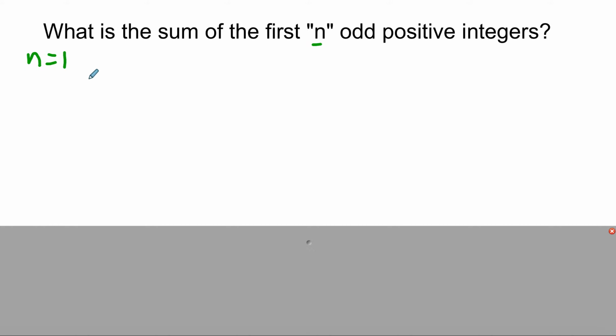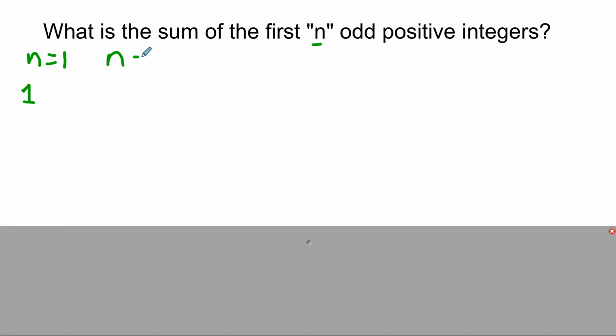Here's how we can read this. What is the sum of the first 1 odd positive integers? Well, the first odd positive integer is, of course, 1. And if we're not adding anything to 1, then the sum is just 1. Okay, so let's go up to the next example.